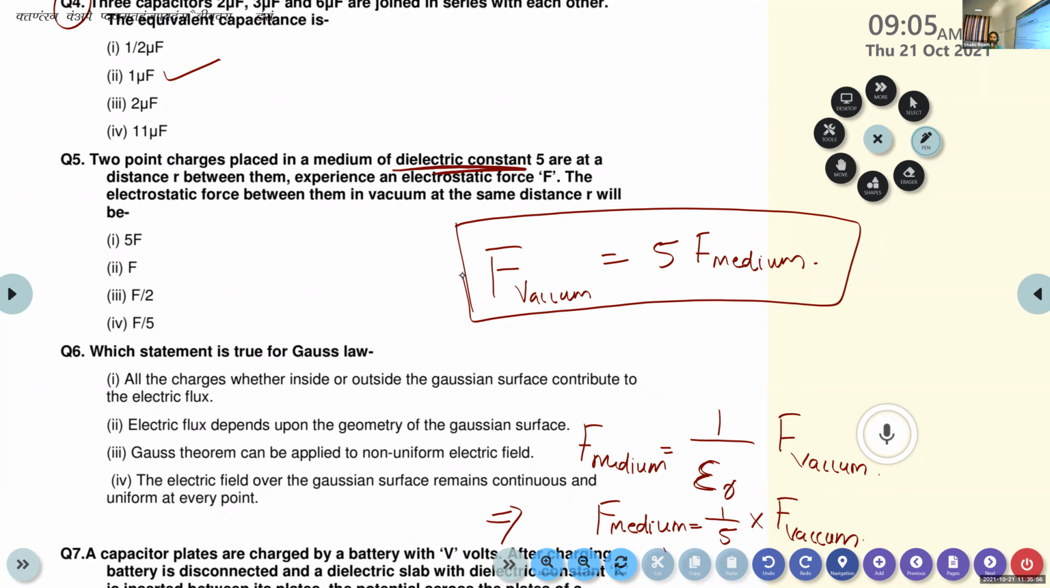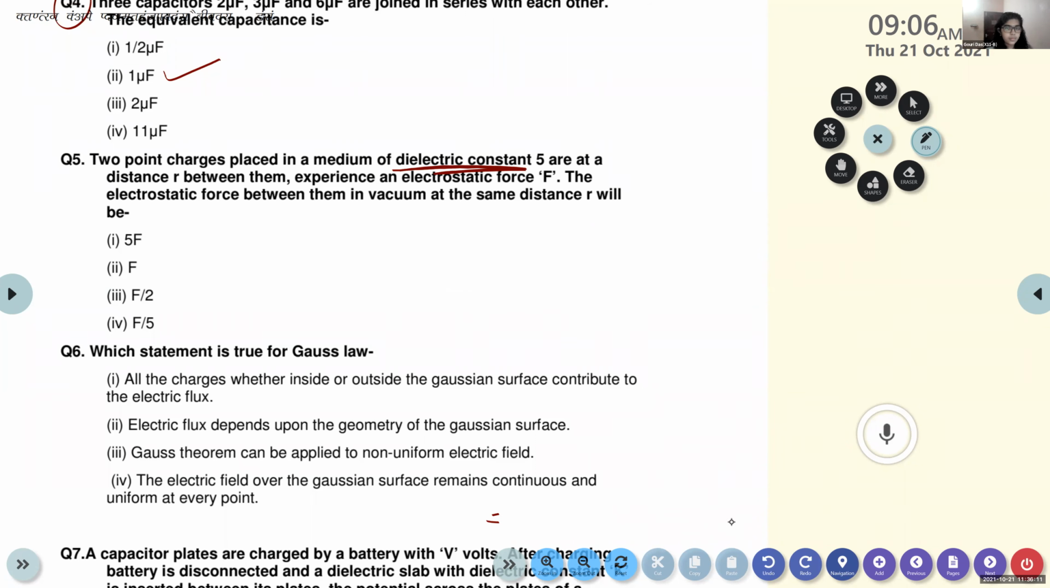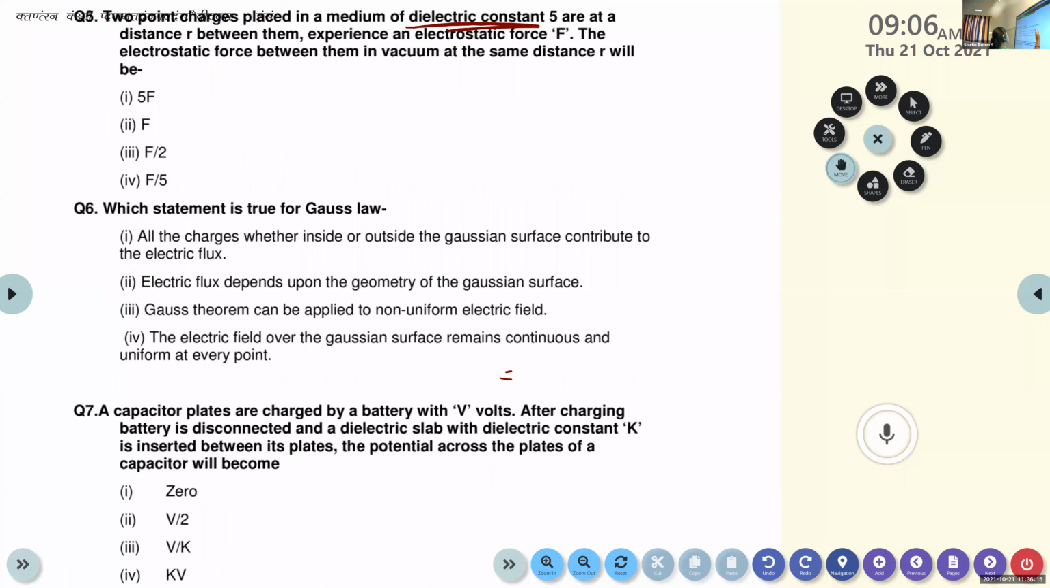Is it clear or not? Unmute and say, any problem? No problem, ma'am. I will explain it once again. Is it clear? Yes, ma'am. Okay. So sixth one.